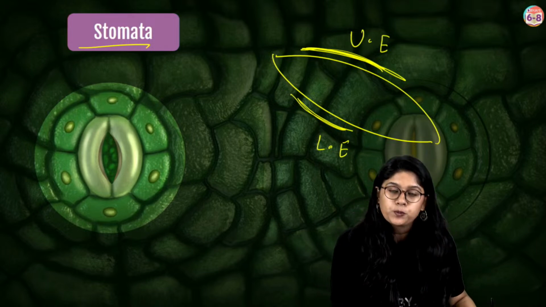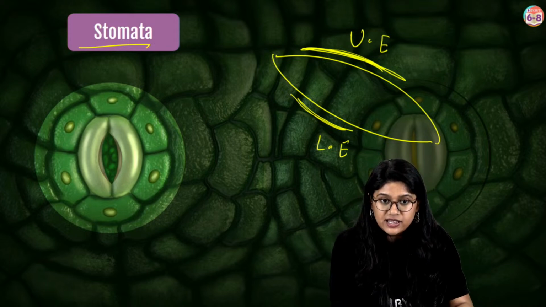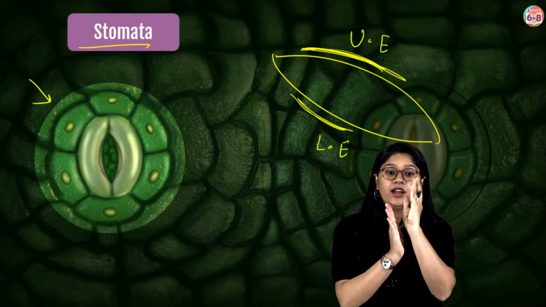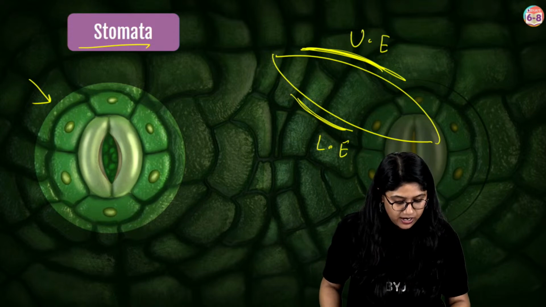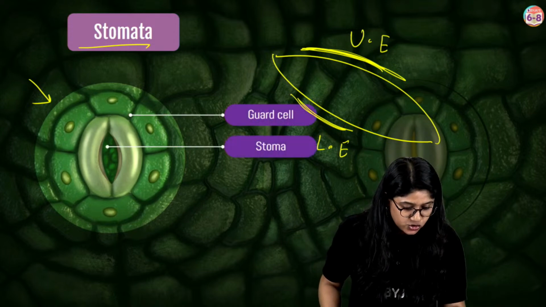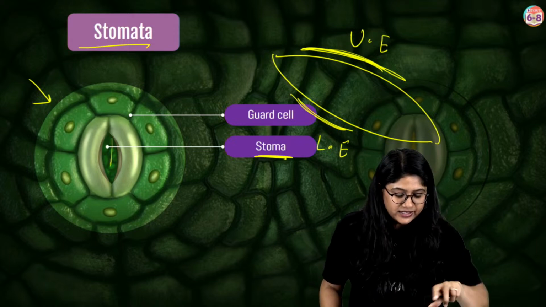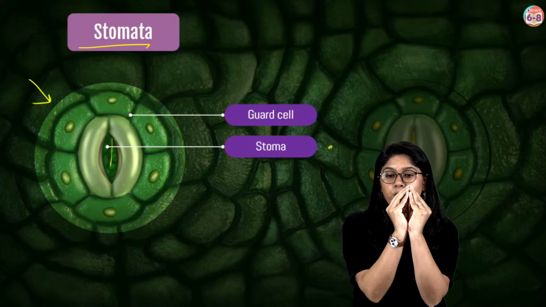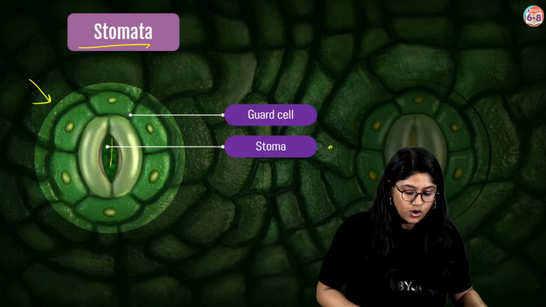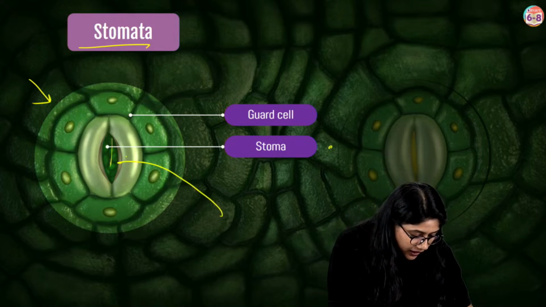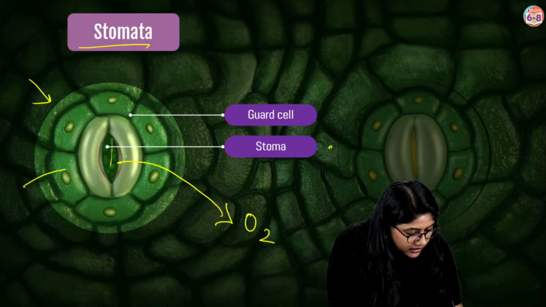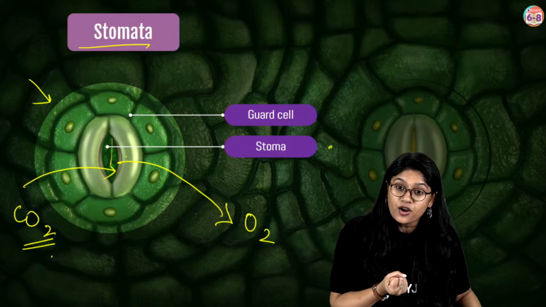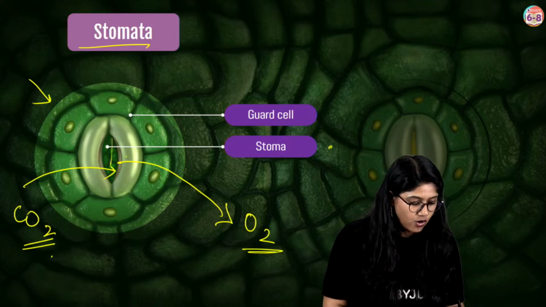Stomata are the small openings that are present on these epidermis, and they open and close so that gas and water can exchange. A stoma has a pore, which is the stomatal pore, and it is surrounded by the guard cells. There is closing and opening. The oxygen comes out and the carbon dioxide moves inside. During photosynthesis, plants take up carbon dioxide and release oxygen.